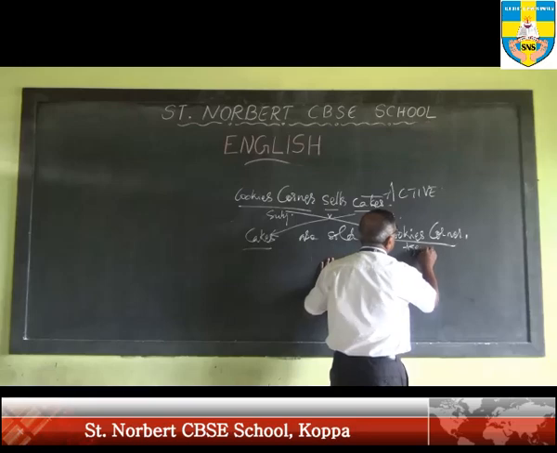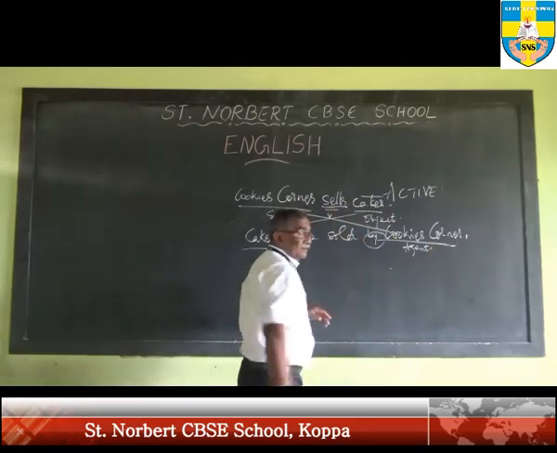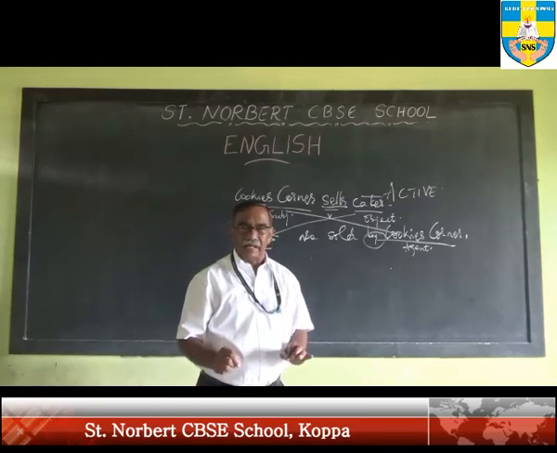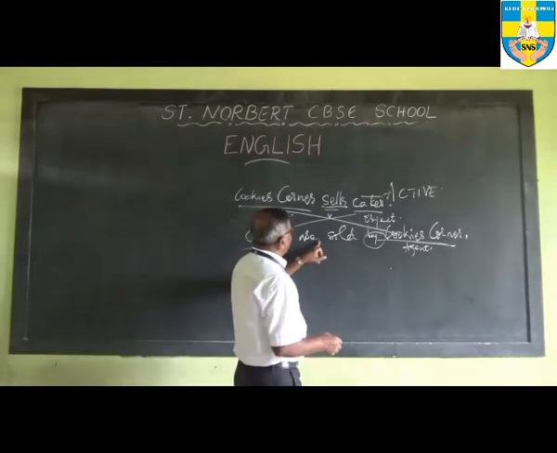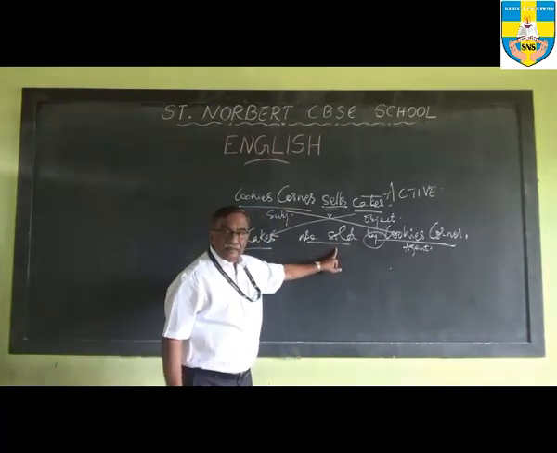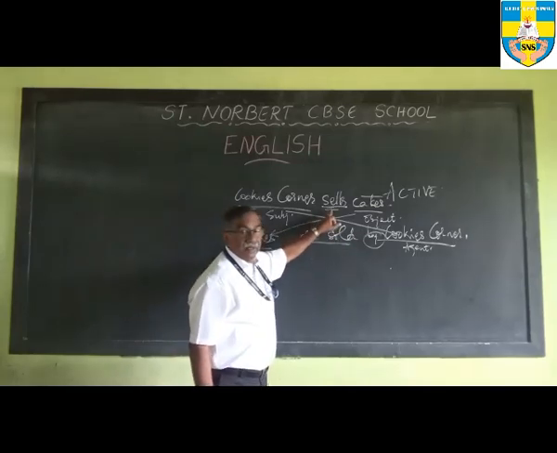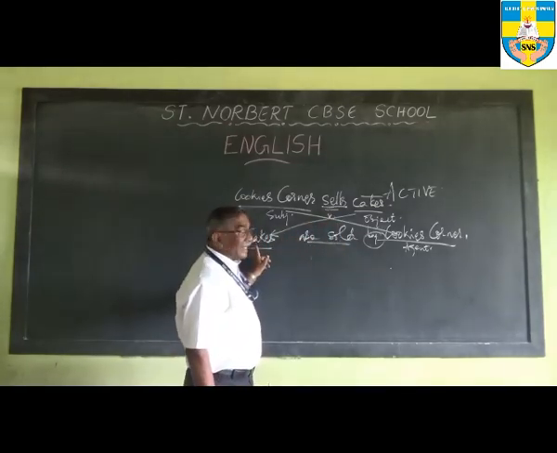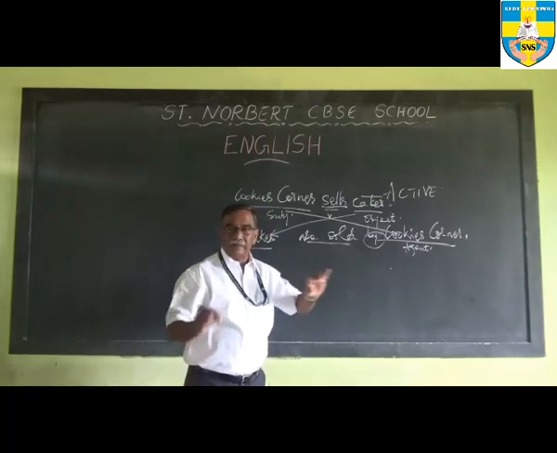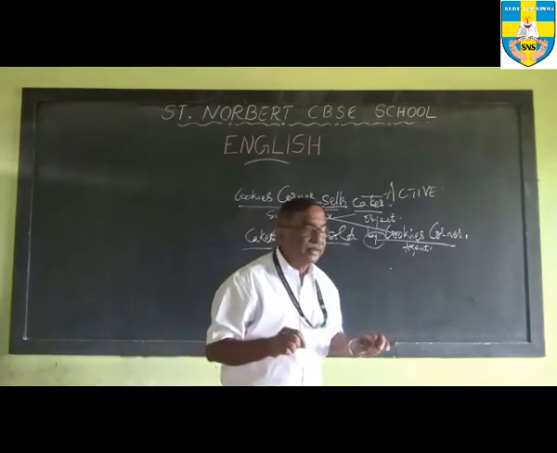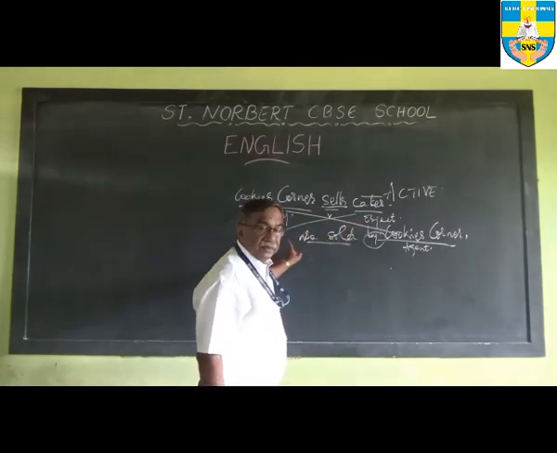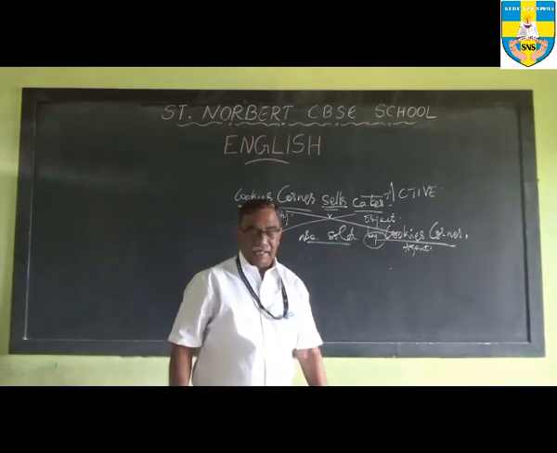Now look at the tense of the verb. Sells is simple present tense, and then this will come into the passive form. So sells will become are sold. So it will be: Cakes are sold by Cookie's Corner. So that is the present tense. When we have a present tense, this will be turned into a passive like this. The object becomes the subject and the subject becomes the agent.